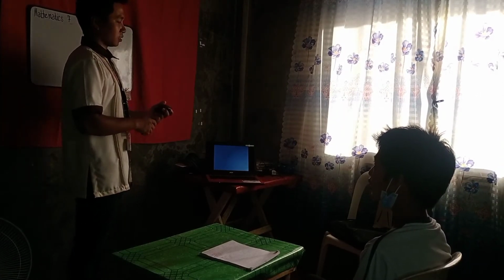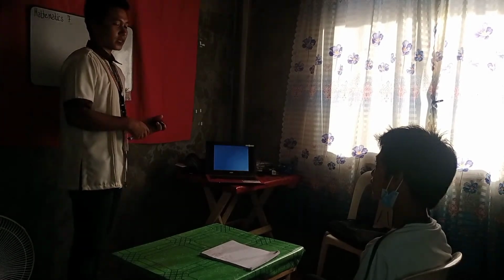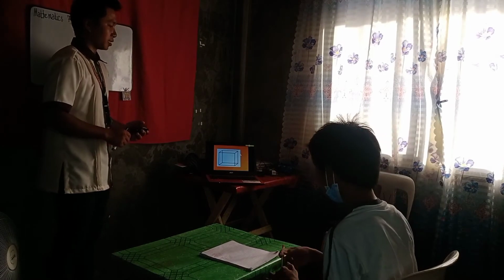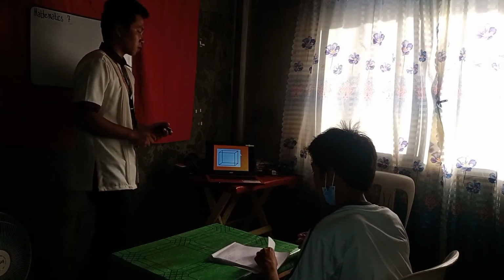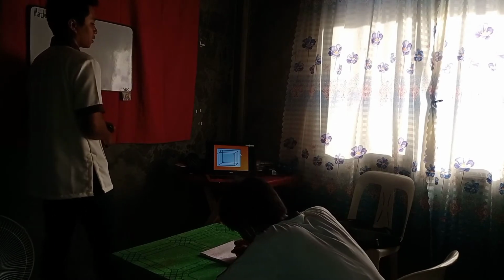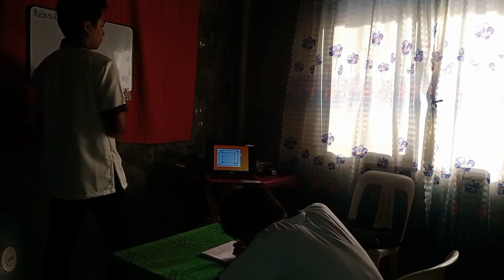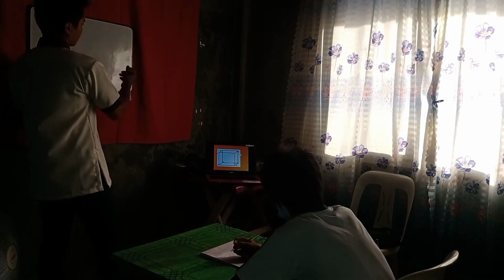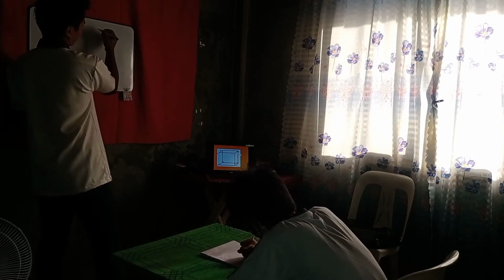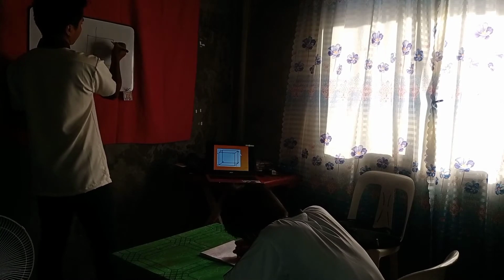Yes, sir. If there is no more question, then bring out one whole sheet of paper for your short quiz. So, kopyahin mo na to. Kopyahin ng ating figure. So, we have a cube figure. Ito siya. Kopyahin mo na siya. So, madali lang gumawa.